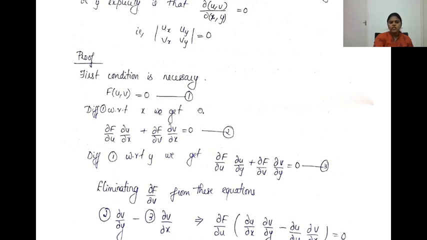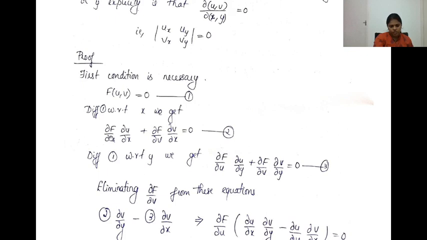Call it equation 1. Now differentiate 1 with respect to x, using the chain rule for partial derivatives, since u and v are functions of x and y.